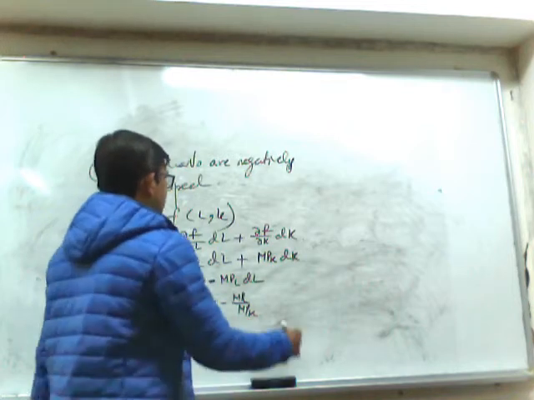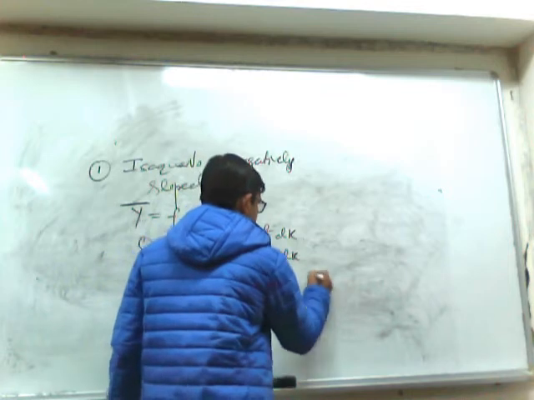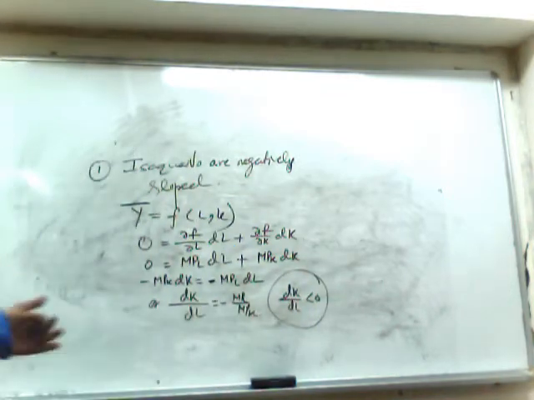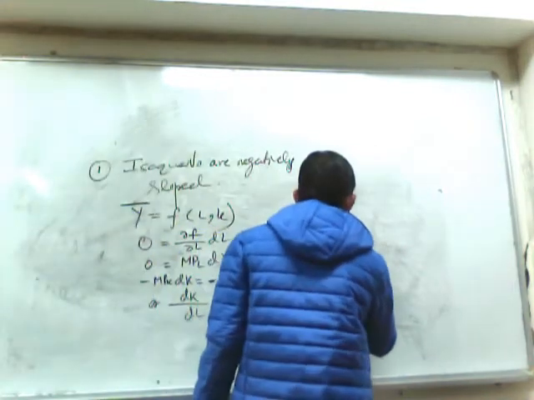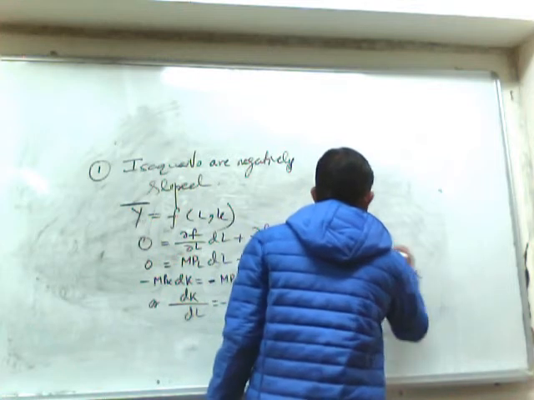So we can write that dK/dL is less than 0. This ratio of change in capital by change in labor, we call it the marginal rate of technical substitution between labor and capital.